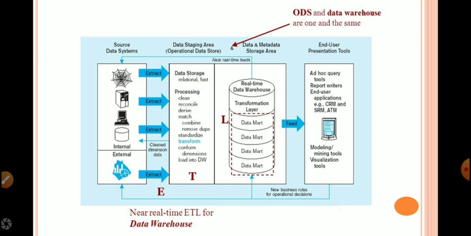Extracting the data from multiple data sources and loading it into the staging area, that is data storage. Then a series of operations are being done like cleansing, transformation, then loaded into the data warehouse or data mart.